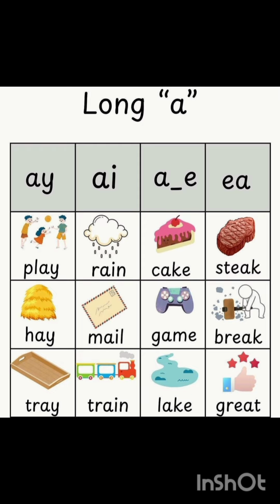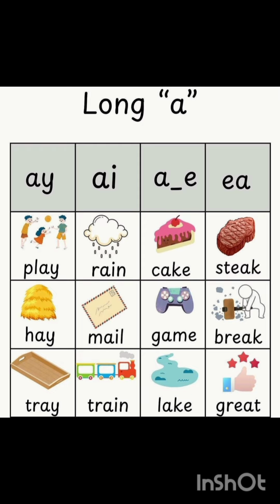And there are some diphthongs in which two vowels come together to make one sound. As you can see in this picture, A and Y make the long sound of A. When the long sound of A comes, it comes at the end of the word. As you can see in the words pl-ay, play; h-ay, hay; tr-ay, tray.